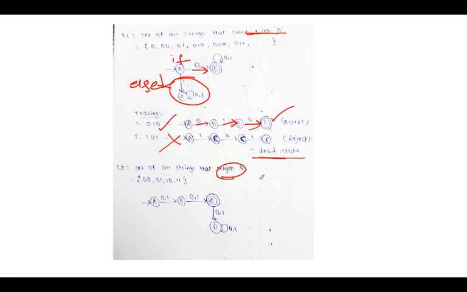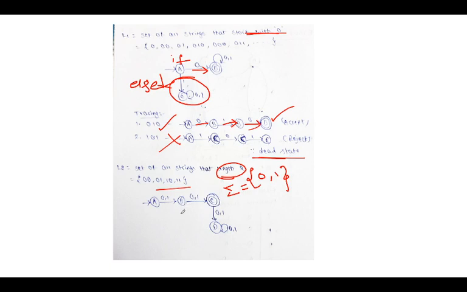Oh sorry, I didn't mention it. The input set is 0 comma 1. For the input set 0 comma 1, the strings of length 2 are accepted; this is the language.